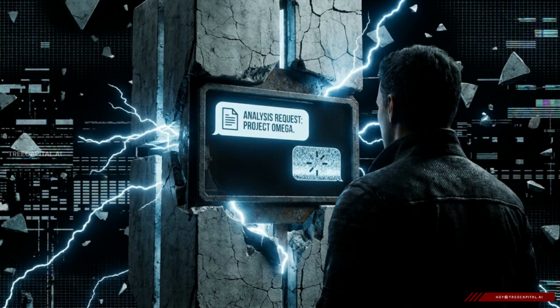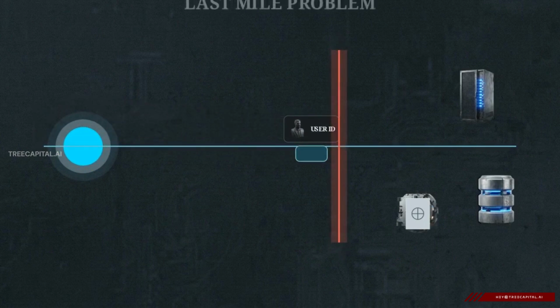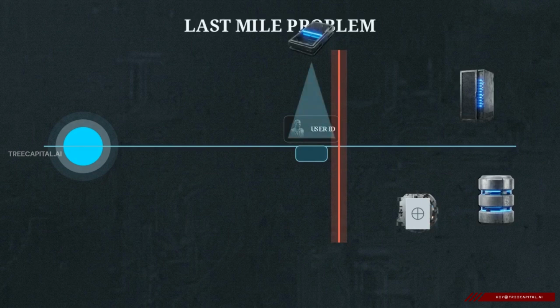You tell an AI agent to update a billing file. The agent processes the command and routes the data toward the company's legacy backend database. The transaction stops at the legacy boundary. This is the last mile problem.